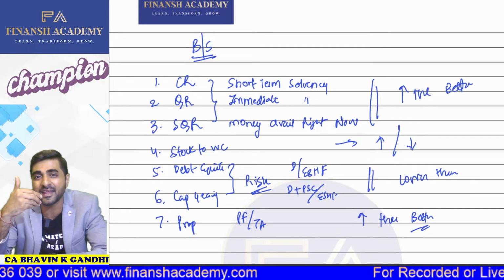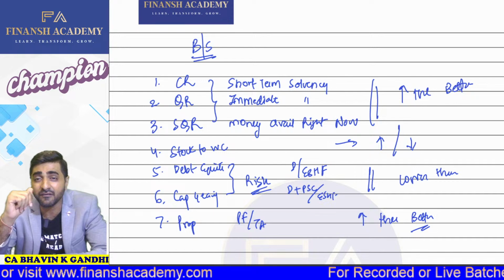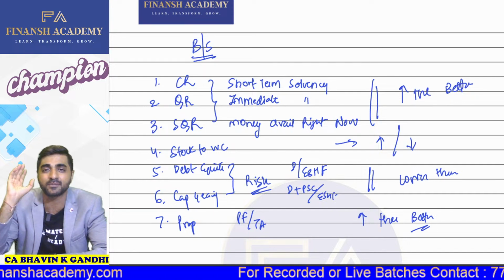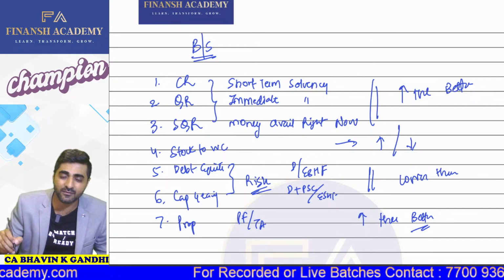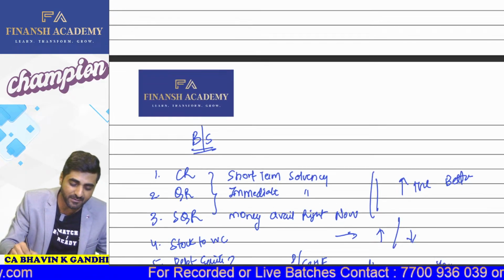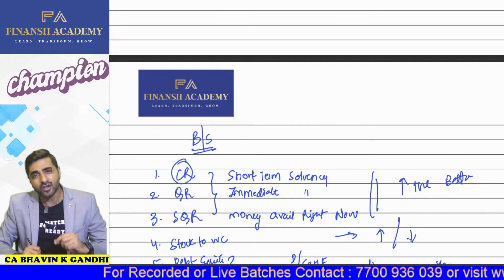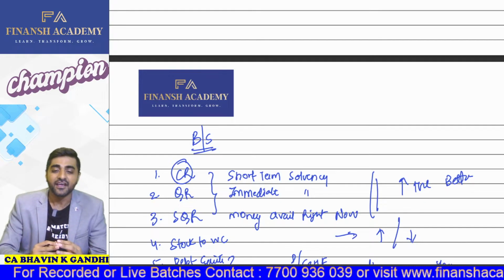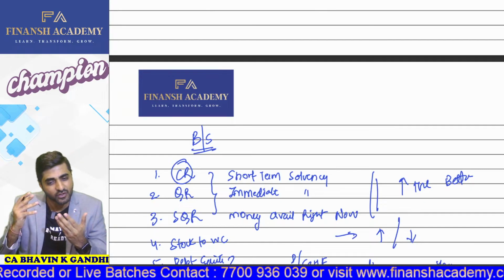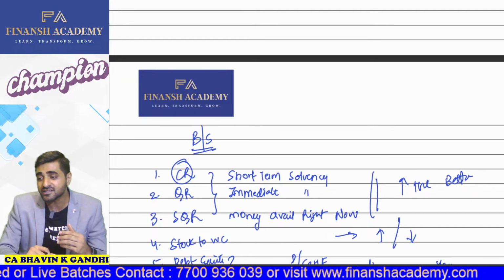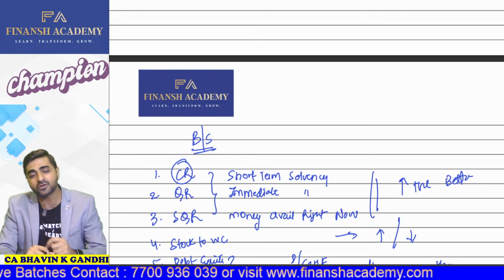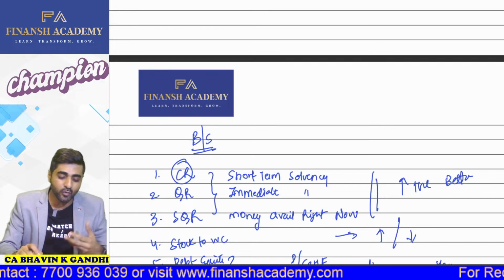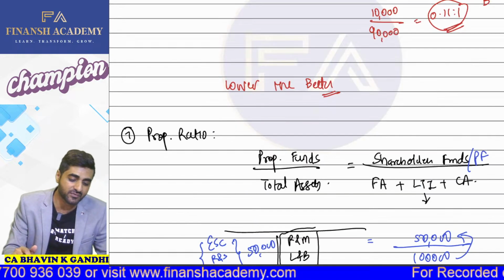And I've told you the different names also. If they ask you to measure the short-term solvency position of the company, we will measure it with the help of the current ratio. So even if they twist and ask you, you all know what the outcome is. If they ask you about the immediate solvency position, we know it's the quick ratio. If they ask you about the liquidity position, then we have the super quick ratio.